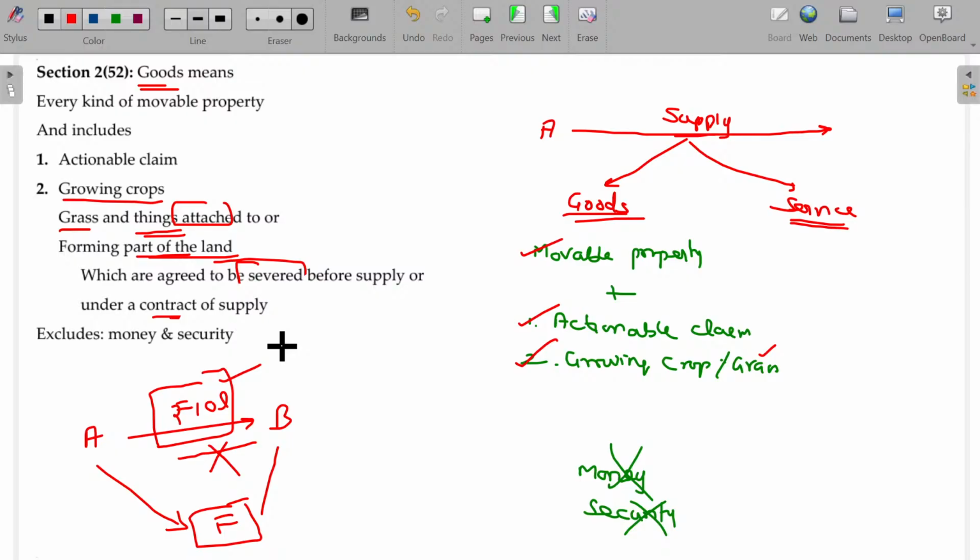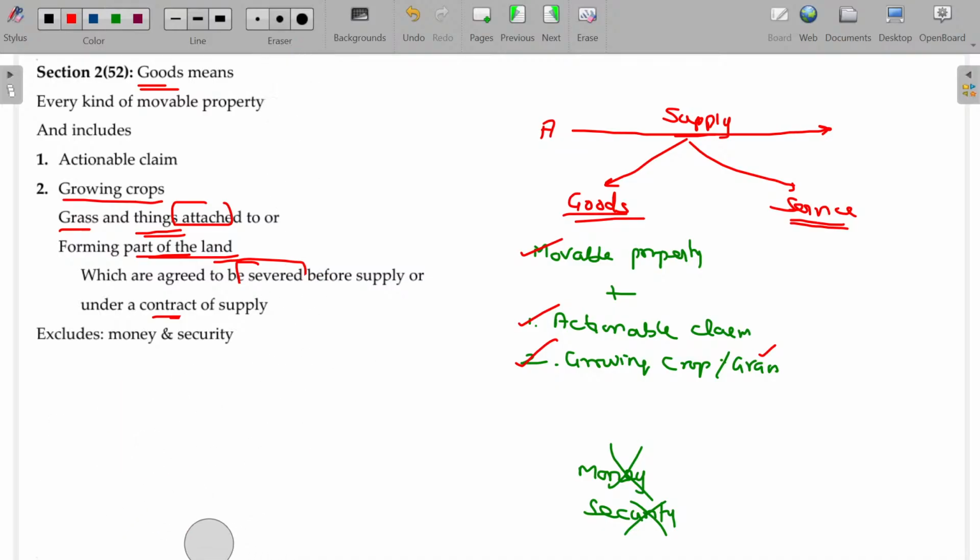Anyhow, we'll just understand. But it is also an actionable claim, because it is an unsecured liability. And take a lottery agency: A purchases the lottery and wins the prize money, say 1 crore rupees. Will A be able to get this from him? Yes, of course. Else he can take legal action to recover this amount. Also an actionable claim.